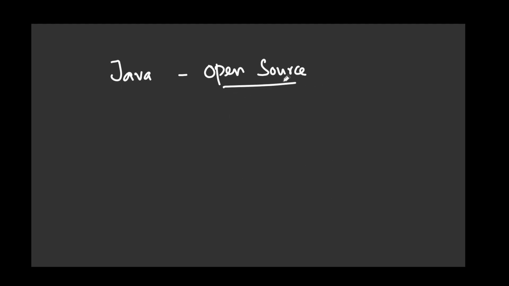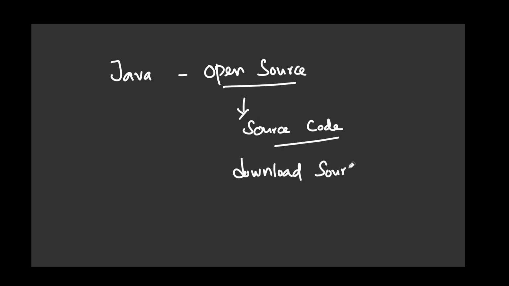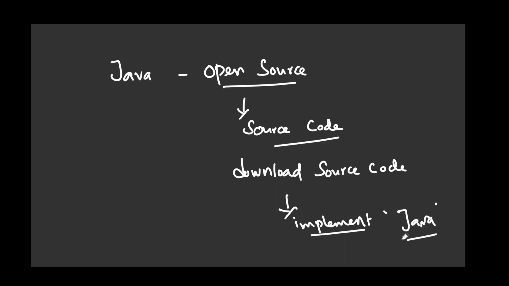And one more thing about open source software is you can easily view the source code of the software. Okay, so anyone can download the source code and they can implement anything into the Java code, and they can submit it for review.